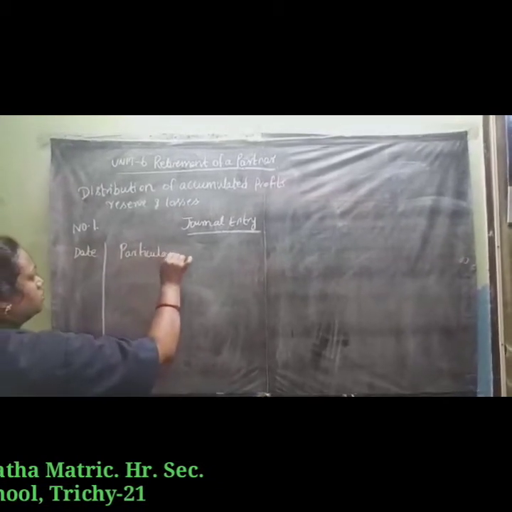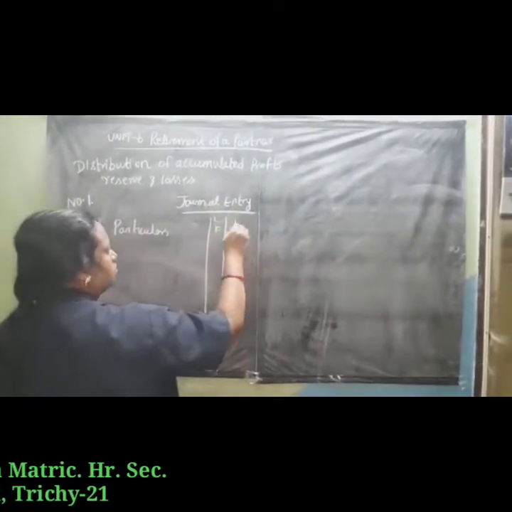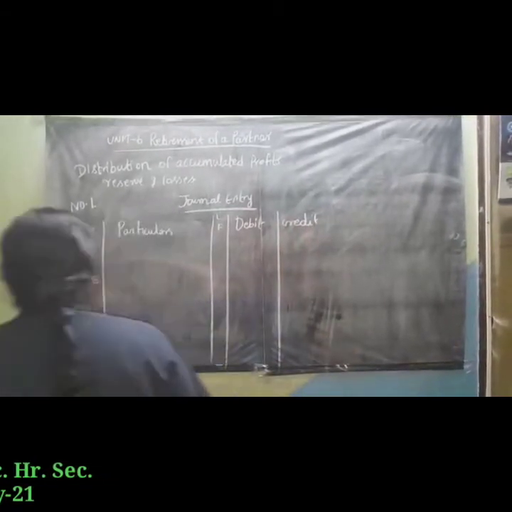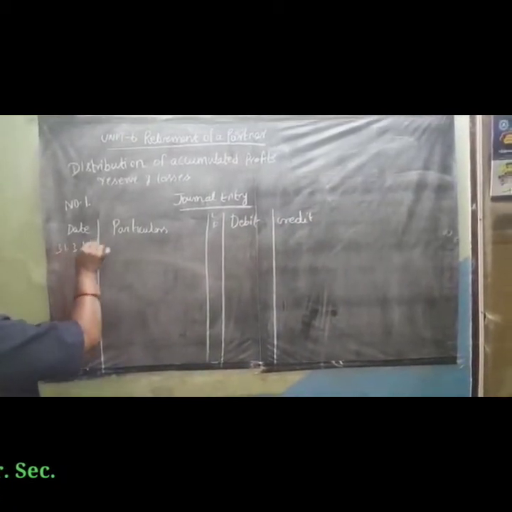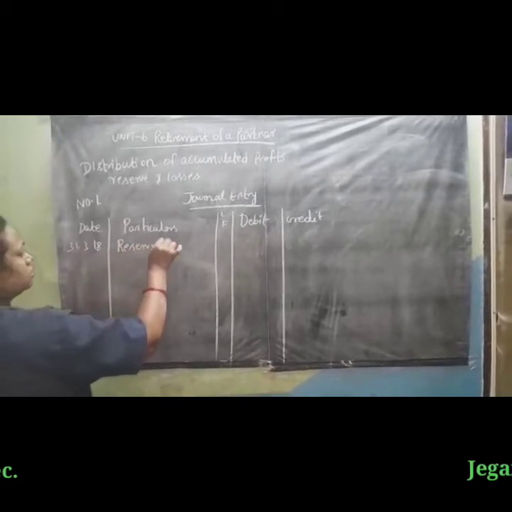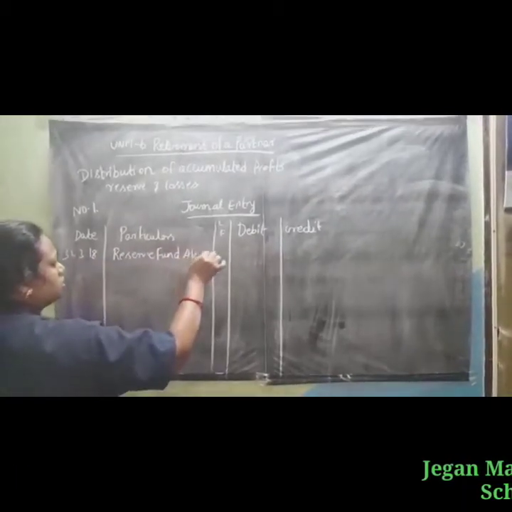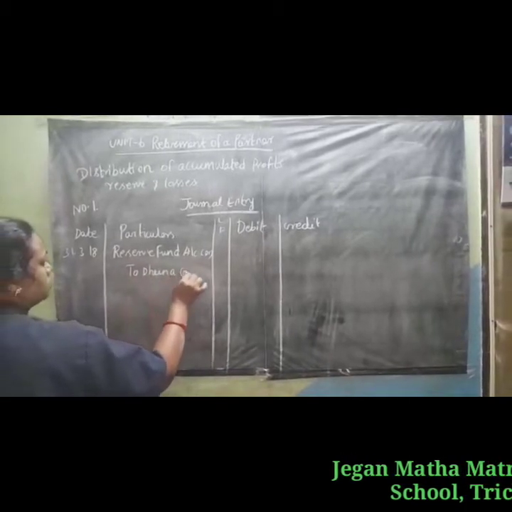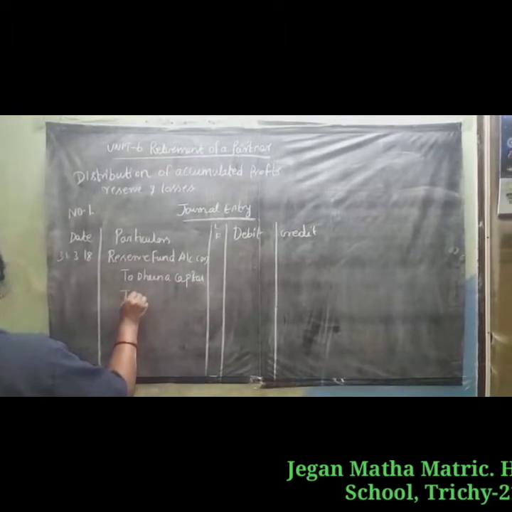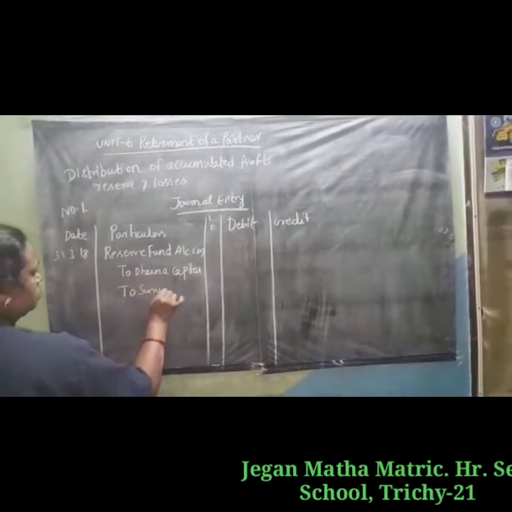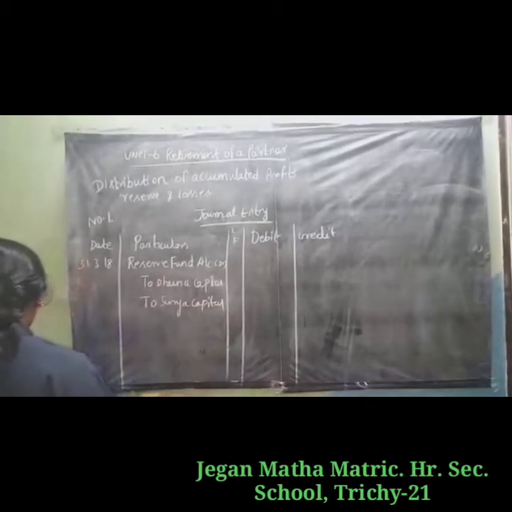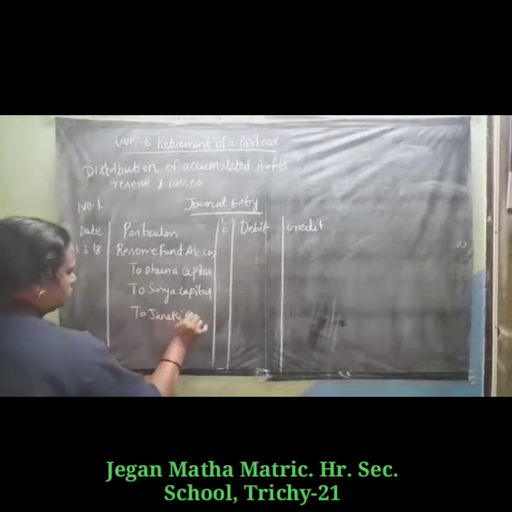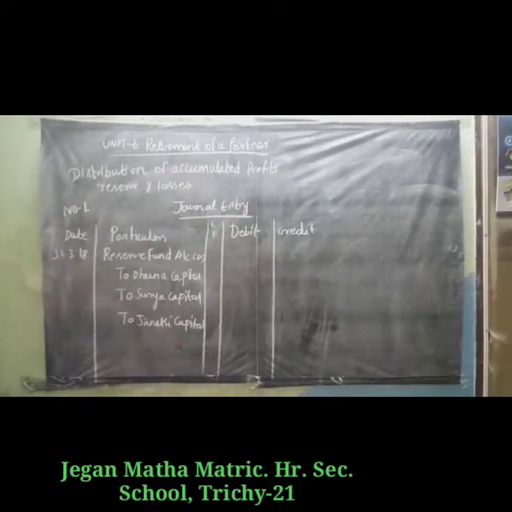Particulars, LF, debit, credit. Reserve Fund Account Dr., date 31st March 2018, to all the partners: to Deena Capital Account, to Surya Capital Account, to Janaki Capital Account. What is the reserve fund amount?